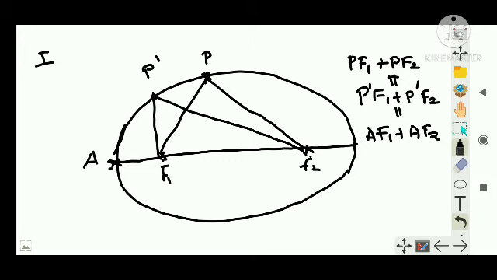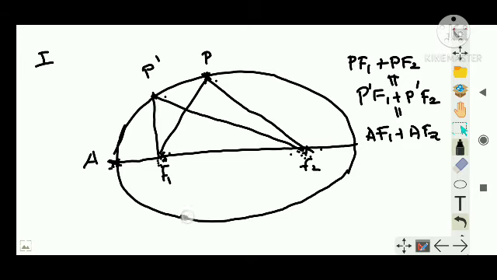Similarly, P dash F1 plus P dash F2, that is with respect to these two foci, when a body is moving with respect to these two fixed points in such a way that the sum of the distances from these two points, PF1 plus PF2, P dash F1 plus P dash F2, AF1 plus AF2, is always constant, then that path of that particle is said to be an ellipse. And these two fixed points F1 and F2 are called focal points.